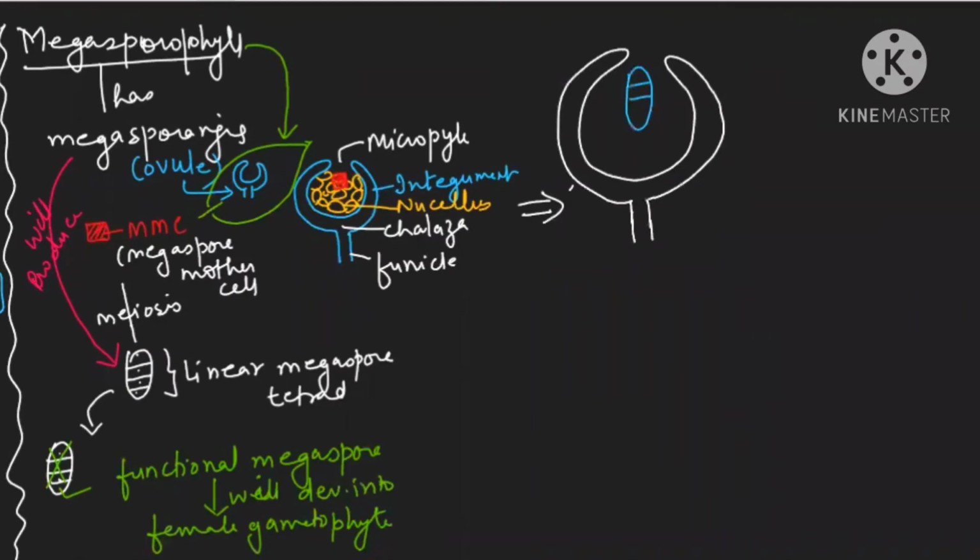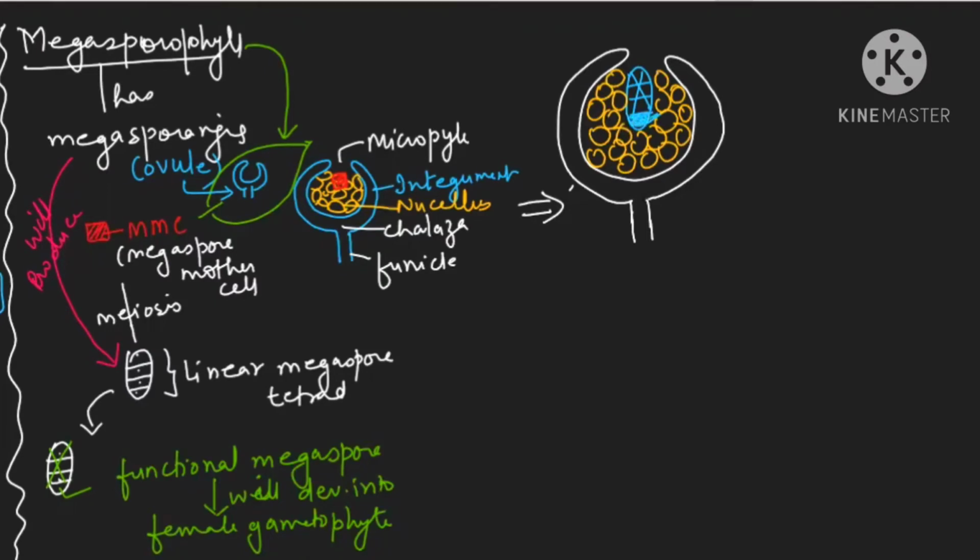This is the mass of tissue, nucellus. The integument is 2n, and the nucellus ploidy will also be 2n. Only this last functional megaspore has to develop into the female gametophyte.